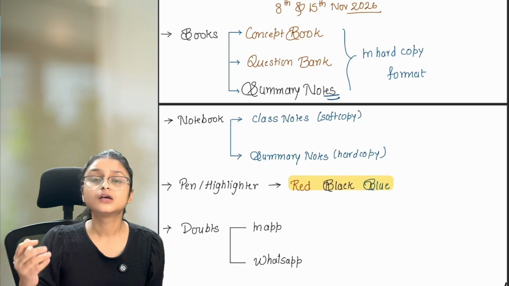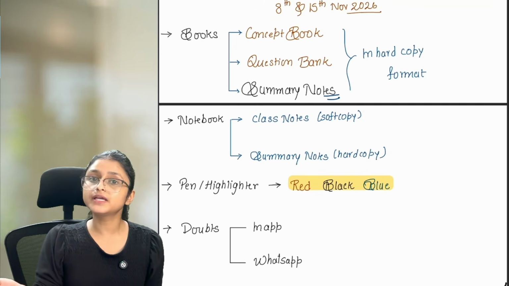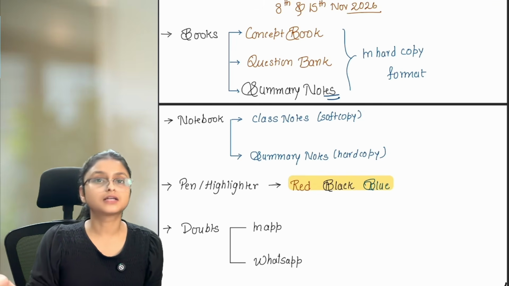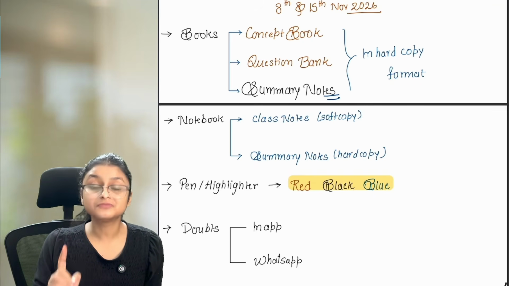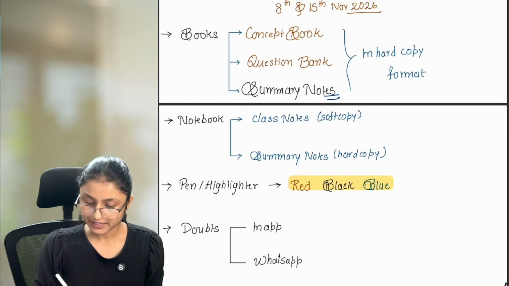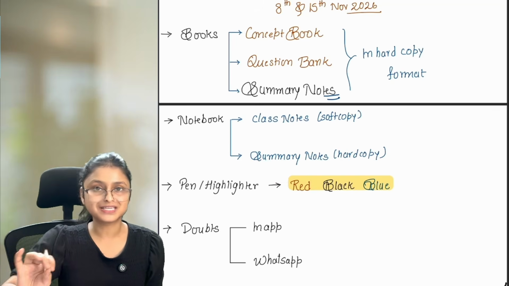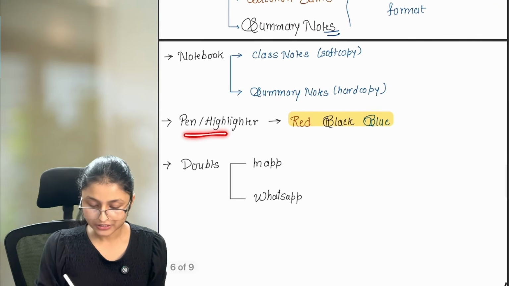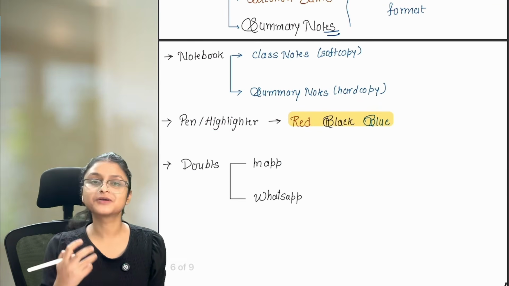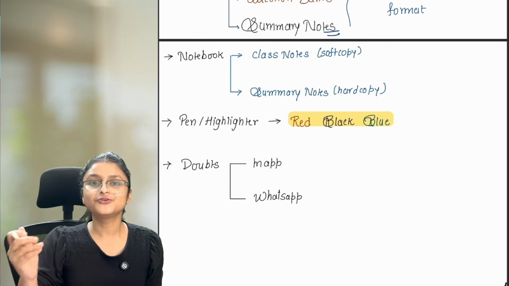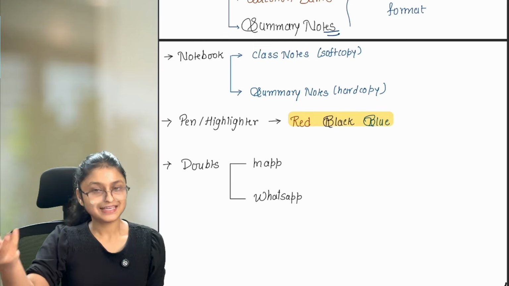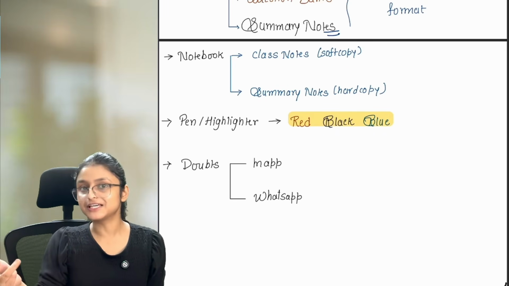It requires solving the questions. If you are not solving them in the class, then how will you be able to solve them in the exams specifically, right? So make sure you're making this with your hands for sure. And then this summary notes also we are going to make in the class itself. Now you have to have a pen and highlighter, because if you're referring to your notes, you're making your notes, they should look good. Then only you will be able to refer to them again and again. And that is what we need to do for revising everything, right?